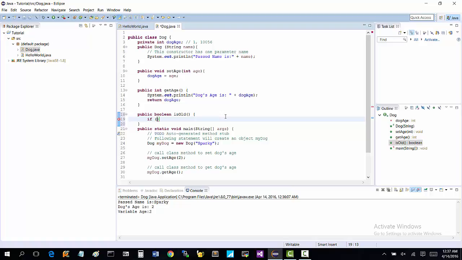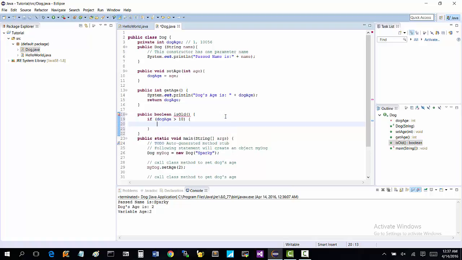If dog age is greater than 10, then what that's saying is if dog age is greater than 10, return true.